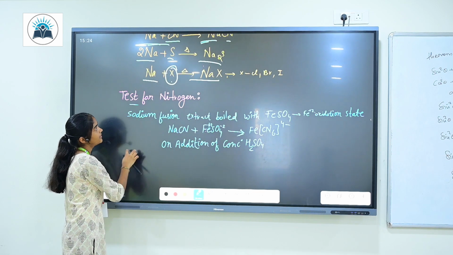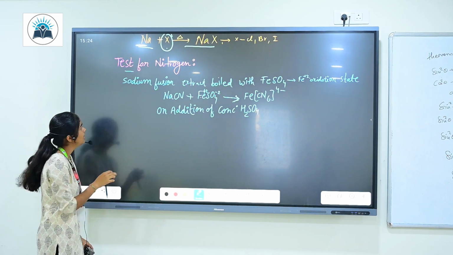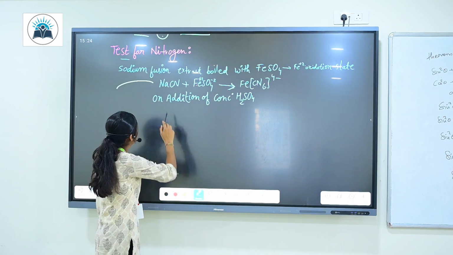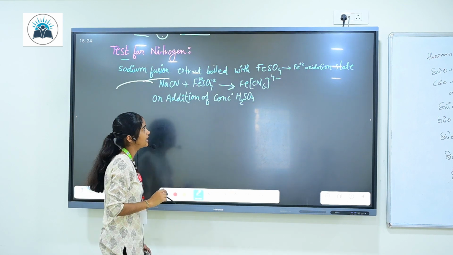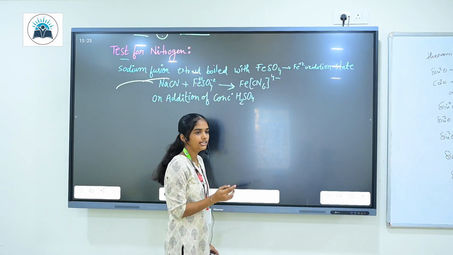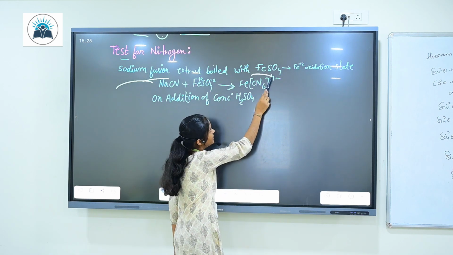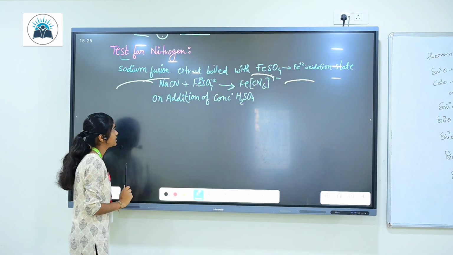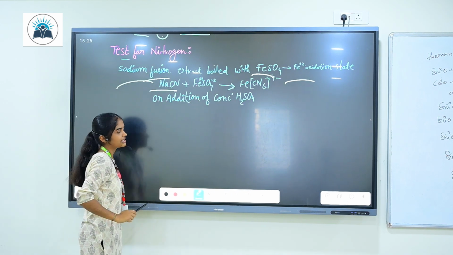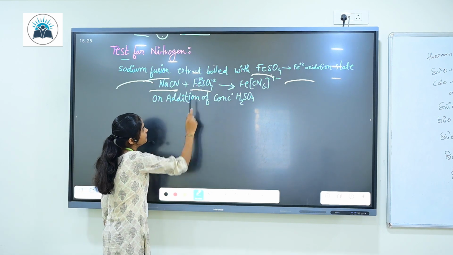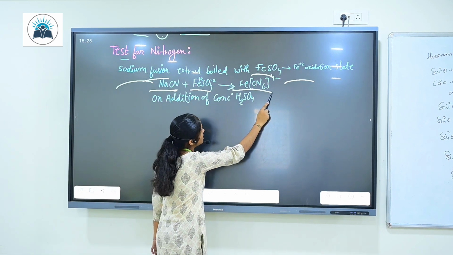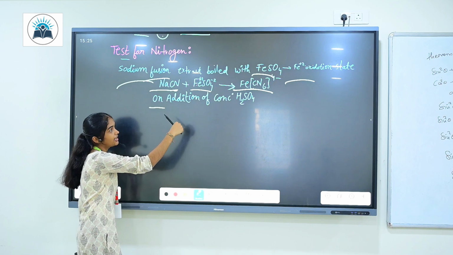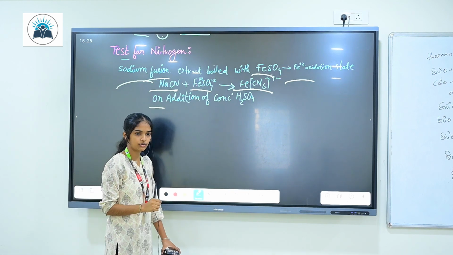Now let's go element by element. Let's test for nitrogen. Take the sodium fusion extract we made through the reactions, and boil it with iron 2 sulfate, FeSO4, where iron has a +2 oxidation state, satisfying the valency of sulfate. Now when this sodium fusion extract, that is sodium cyanide, reacts with FeSO4, it gives a compound, sodium hexacyanoferrate. Then you add concentrated H2SO4.